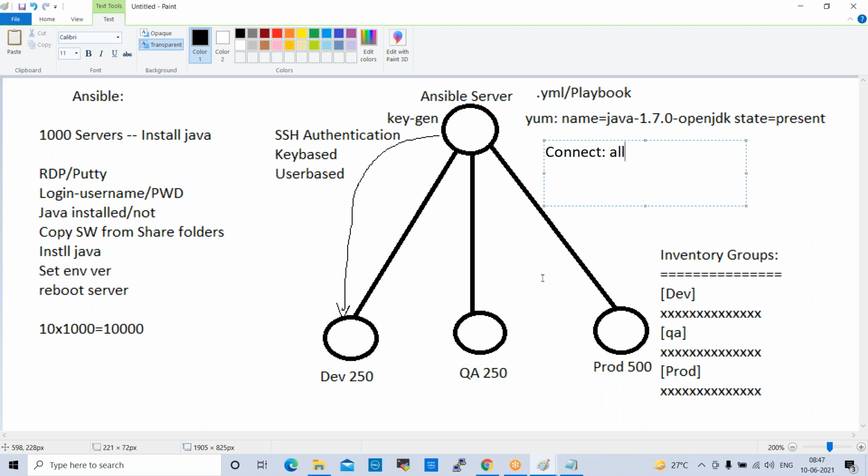So it will provide you some report. Based on that, if any servers are not reachable, we can segregate that and redeploy them. Not only 1,000 servers, if you have 10,000 or 20,000 servers, you can deploy Java within 5 minutes only. So this we can call single click deployments.